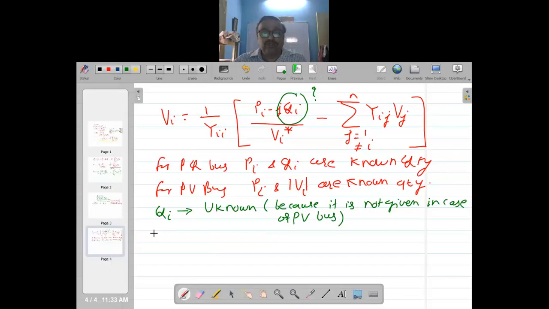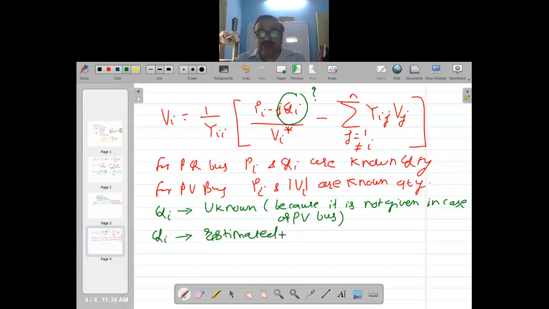So Qi is estimated. It is unknown, but Qi still can be estimated. And how it can be estimated, we will see.